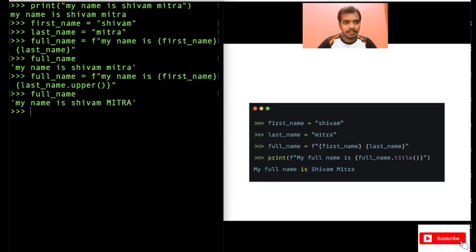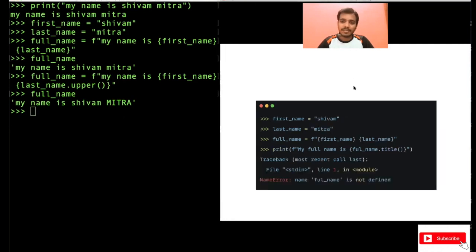If you print now full name, you see Mitra got printed in uppercase. So within these curly braces, you can apply functions to the strings. You can apply upper, lower, rstrip, lstrip, anything. You can apply it in these curly braces and it will work like normal Python code. This is a very big advantage. So try to practice these f strings. This is very important.